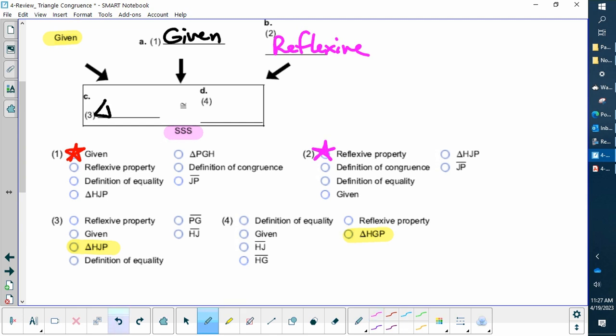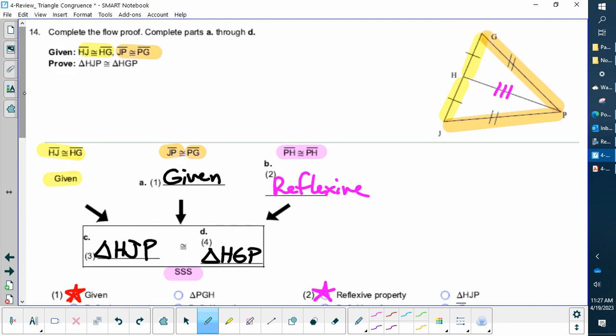So triangle HJP is congruent with triangle HGP. If I look up at my picture, HJP, that's this one. HGP, let's retrace that. HGP is this one.